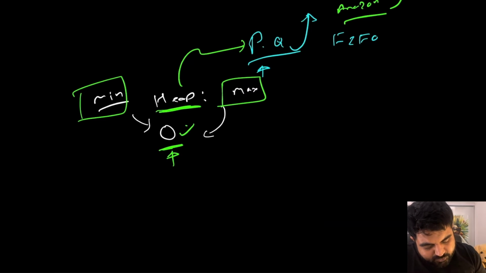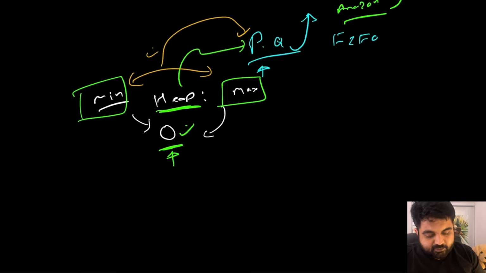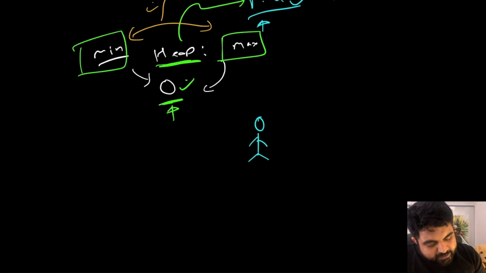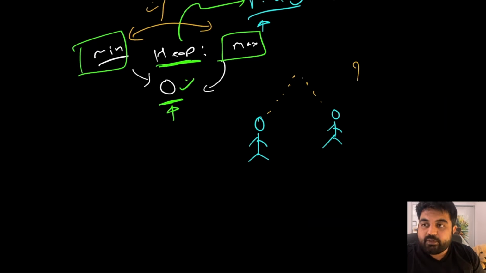why would you assume that only minimum or maximum would be sufficient to determine the priority of any particular node? And that's where the normal concept comes in, where let's say that there are currently two people waiting right now, and you want to decide which of these two people you are going to give your groceries. Okay, let's say that you are a grocery shop owner.